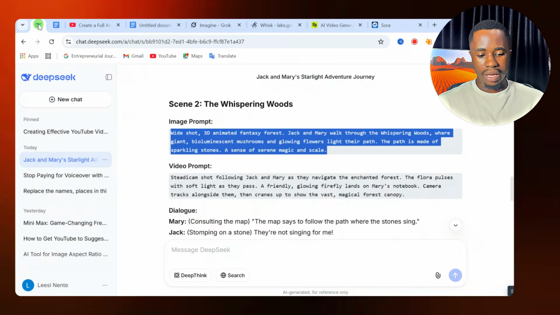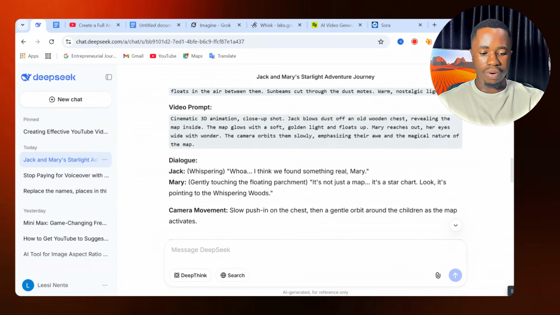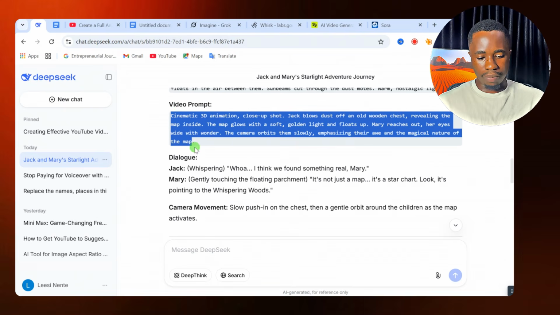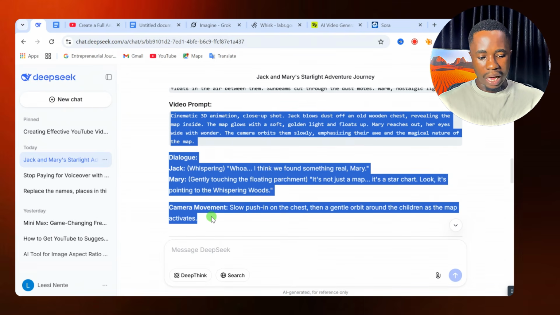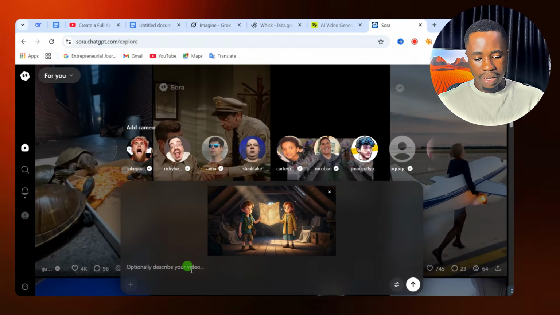So go back to DeepSeek. And from DeepSeek, for our scene 1, you can see we have the video prompt right from here. Copy from the video prompt. Make sure you copy up to the camera movement down here. Copy the entire thing. Then go back to Sora and in the prompt box area here, simply enter that.